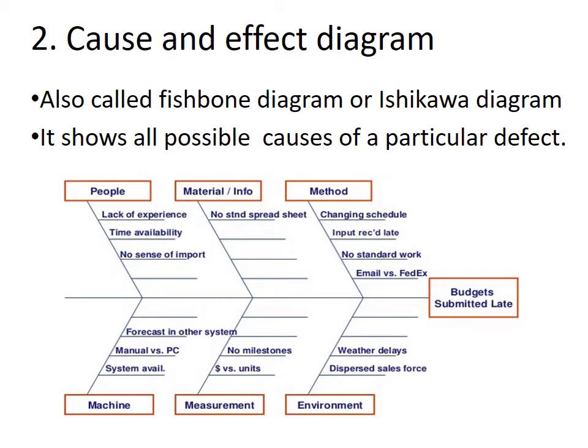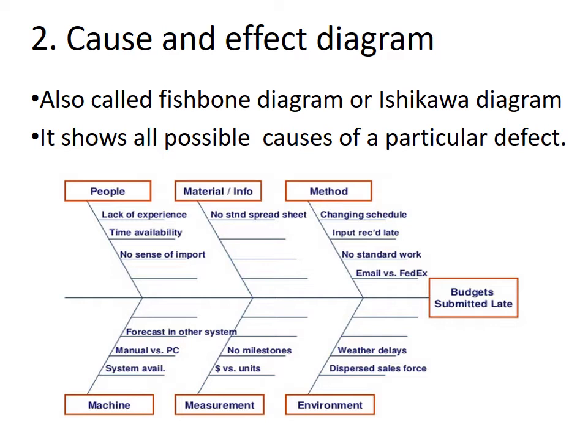Second quality control tool is cause and effect diagram. It is also called fishbone diagram since the shape of the diagram is similar to a fish skeleton, also called Ishikawa diagram. It shows all possible causes for a particular defect. Now in this figure, the defect we can say is late submission of budget.